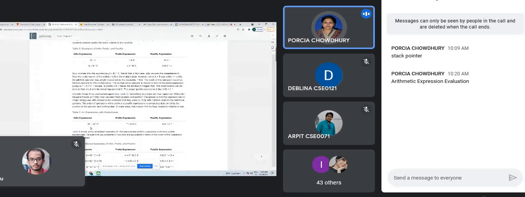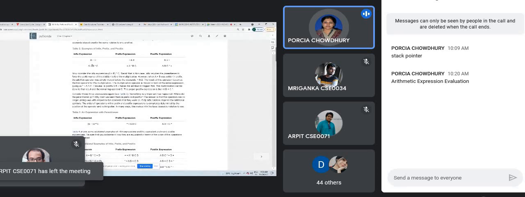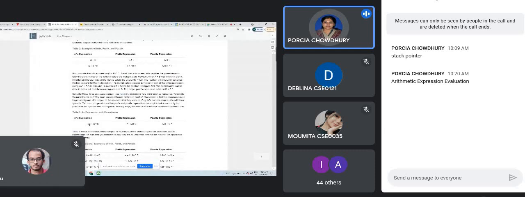Now over here we have a parenthesis: A plus B in parenthesis, multiplication C. We know that parenthesis comes first before multiplication, so now we have to do A plus B. Over here we don't have the parenthesis, that's why multiplication has the priority. Here, as we have parenthesis, it gets the priority over multiplication. So first we do A plus B, that means AB plus. After that we do multiplication, that means AB plus C, then multiplication.